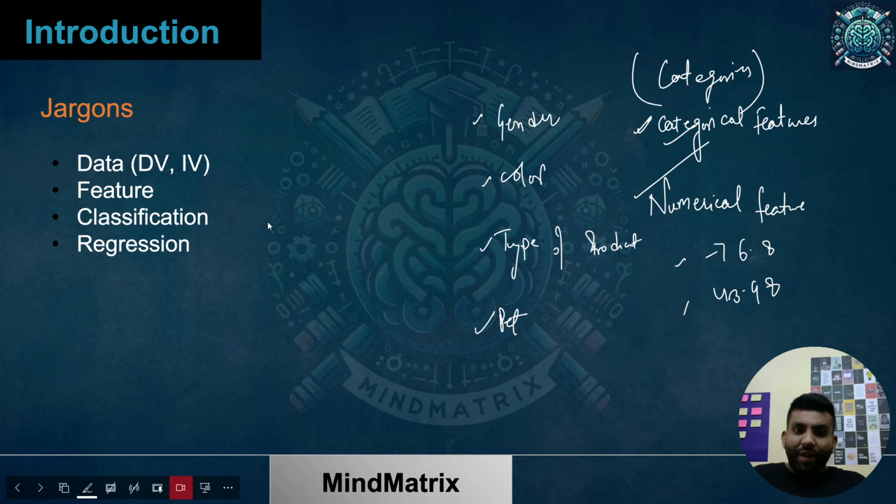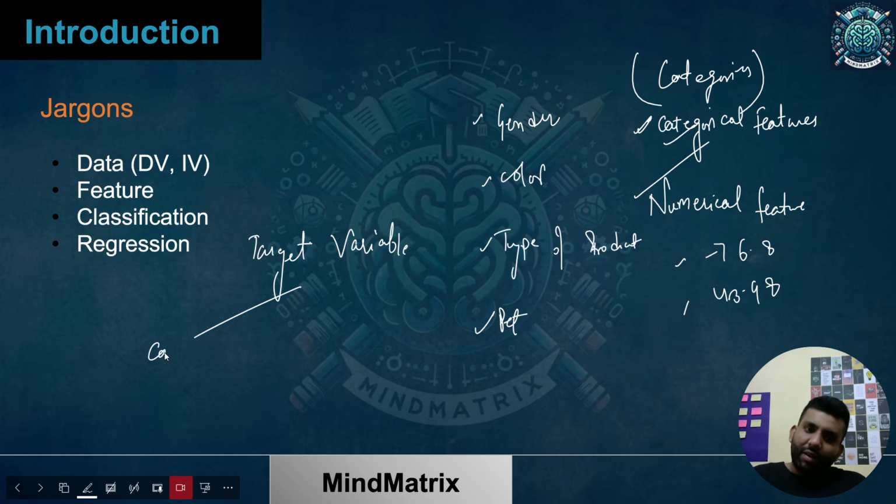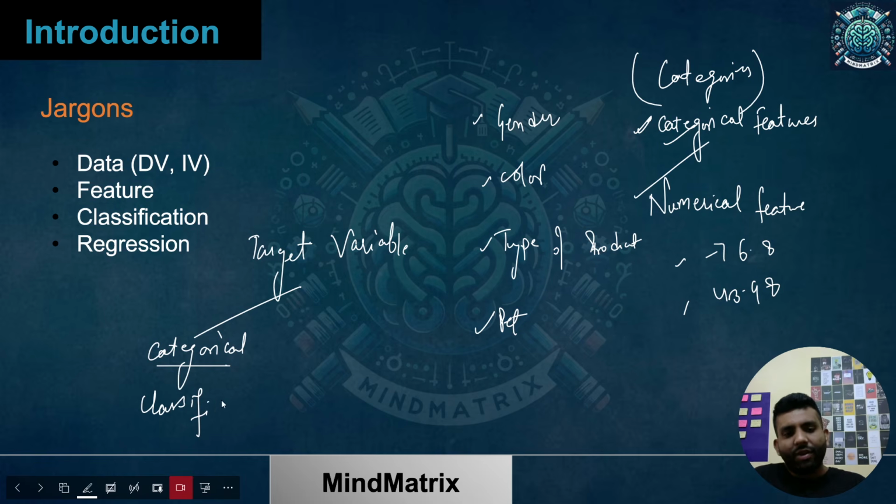Similarly, when you have your target variable, if that is categorical, that means if you are predicting a kind of category, then your supervised learning problem becomes a classification problem. And if you are predicting a numerical value, then that becomes a regression problem.